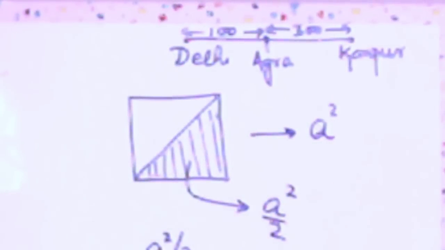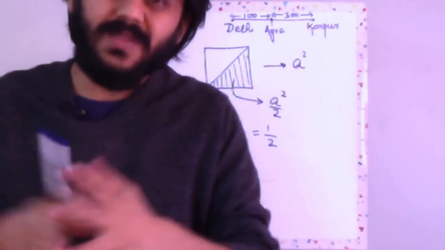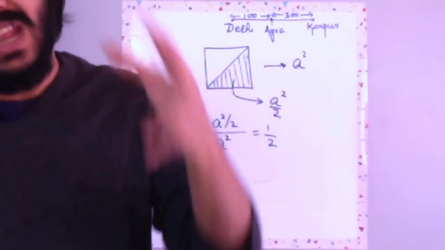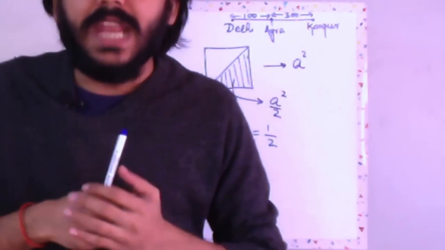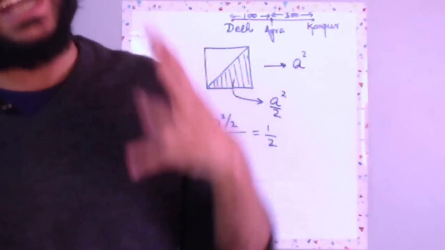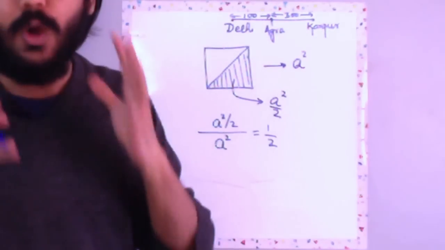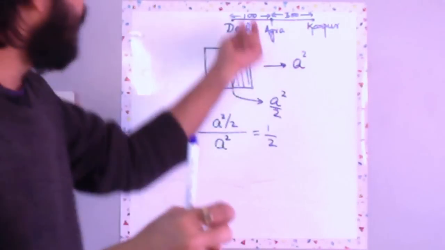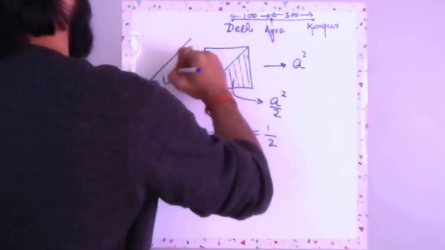Now let us say I want to have a cup of tea on this route from Delhi to Kanpur. What is the probability that I will have a cup of tea between Agra and Kanpur? Now, what are the states of your world? The states of my world is the whole road from Delhi to Kanpur. What is the length of that road? 100 plus 300, which gives you 400 kilometers.